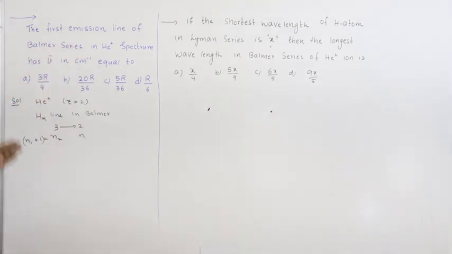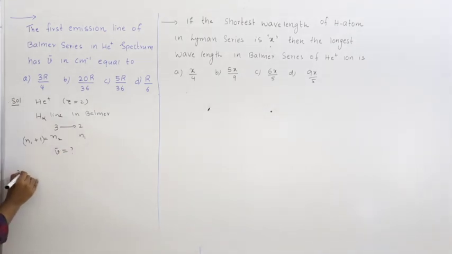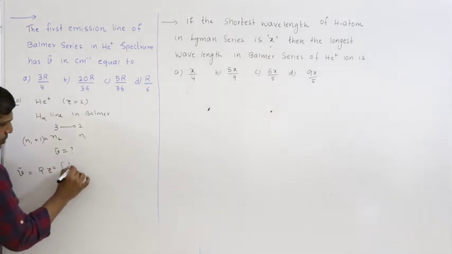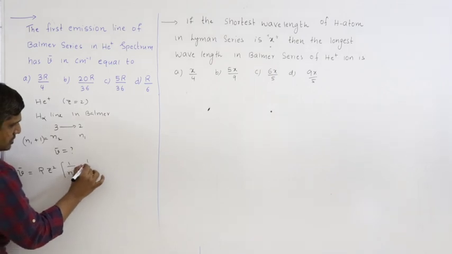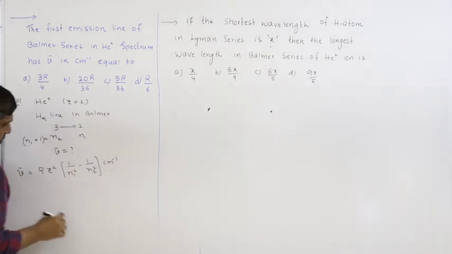So you have to find frequency. That is nothing but nu bar, which is equal to 1 by lambda, R Z square into 1 by n1 square minus 1 by n2 square, centimeter inverse.